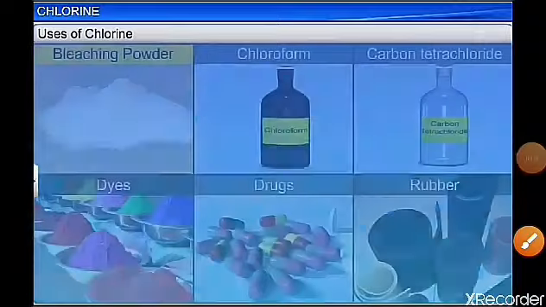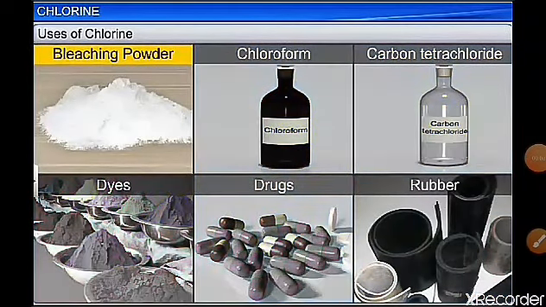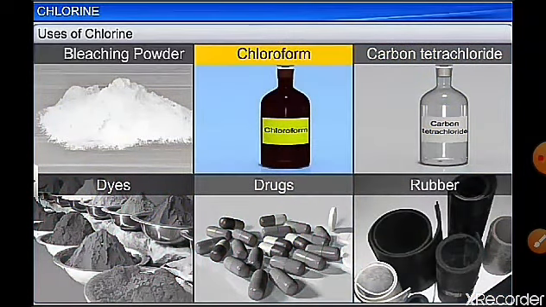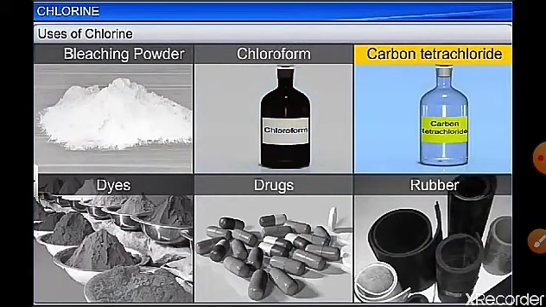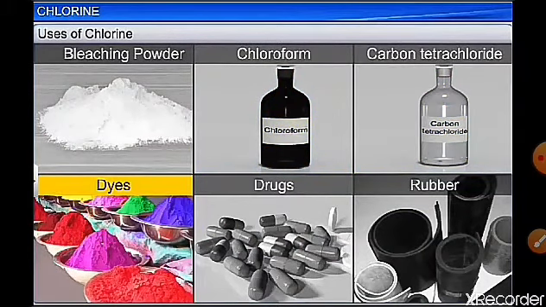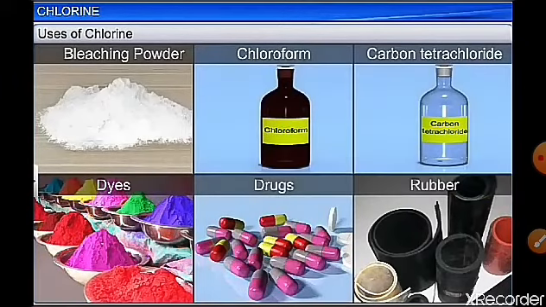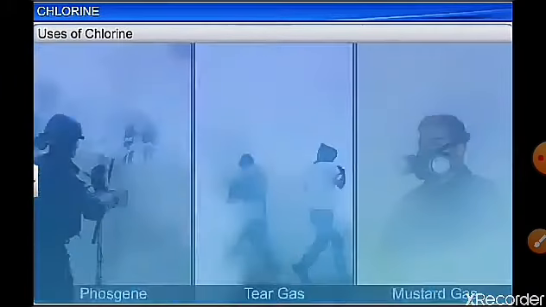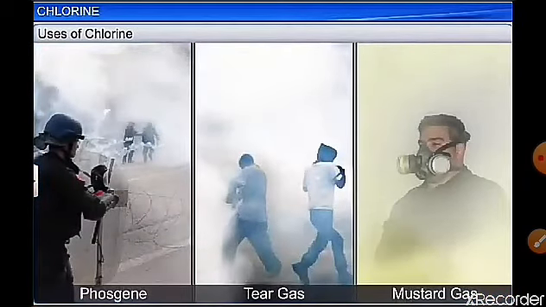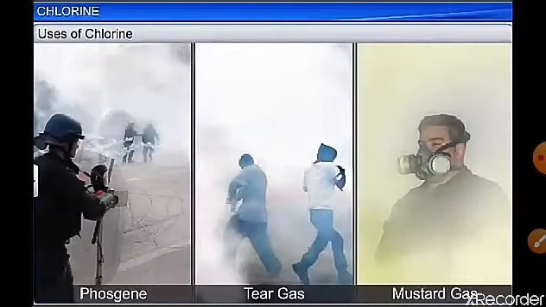It is used for dissolving noble gases. It is used to make bleaching powder, chloroform, carbon tetrachloride, dyes, different medicines, drugs, and rubber. So these are different uses of chlorine. It is used to make different gases: poisonous gas, tear gas, phosgene, and mustard gas. So these are all poisonous gases, but they are used at certain war points: phosgene, tear gas, and mustard gas. So these are the different applications of chlorine.